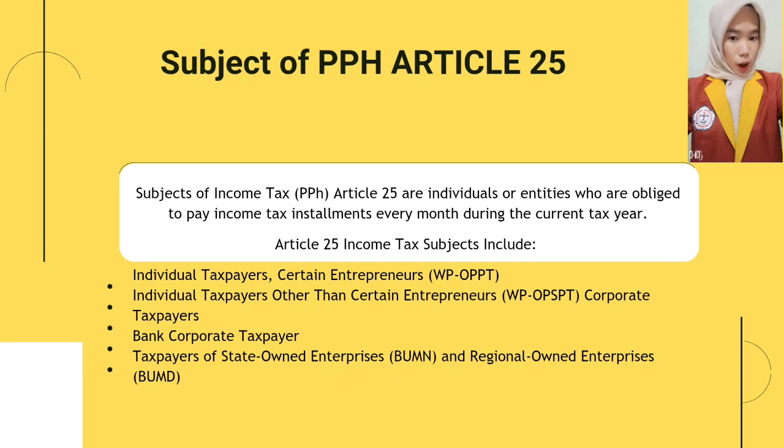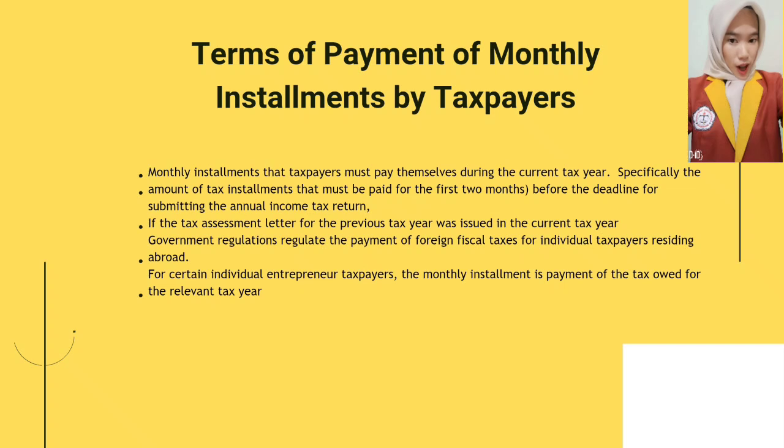Adjustments to profit income from companies or business entities. The object of Income Tax Article 25, or PPH Article 25, includes taxable income which is the basis for tax installments paid by taxpayers every month. Subjects of income tax, or PPH, Article 25 are individuals or entities who are obliged to pay income tax installments every month during the current tax year.